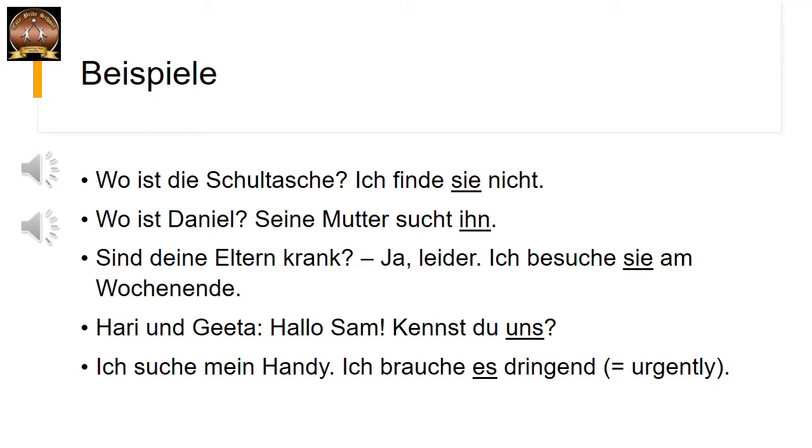In this sentence, if you see again, ich besuche sie am Wochenende. What is the subject over here? First, we will locate the verb. Verb is besuchen. Besuche. Who is visiting? Ich. So, ich is the nominative subject. And whom am I visiting? Sie. So, sie here is accusative object.